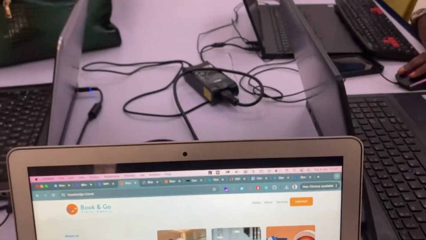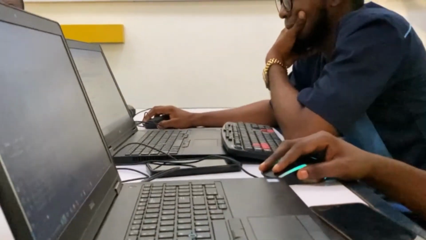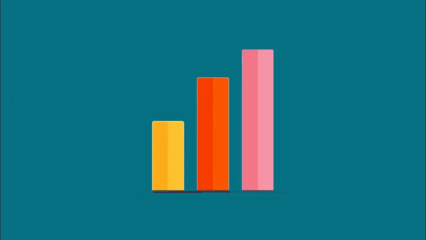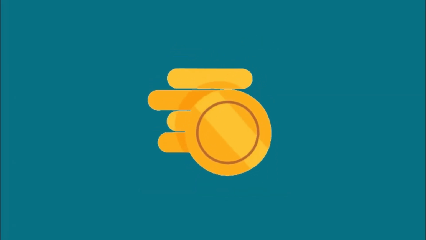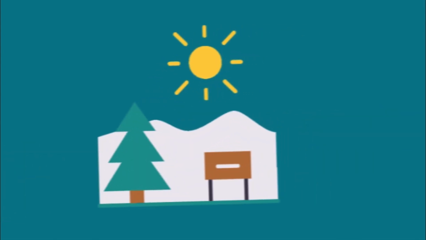In this series of episodes, we will integrate essential systems into a custom-built online platform that we are going to do for a travel agency, with the goal of significantly improving productivity and profitability. This platform will allow customers and prospects to book flight tickets, hotels, furnished apartments, car rentals, and tourist routes.